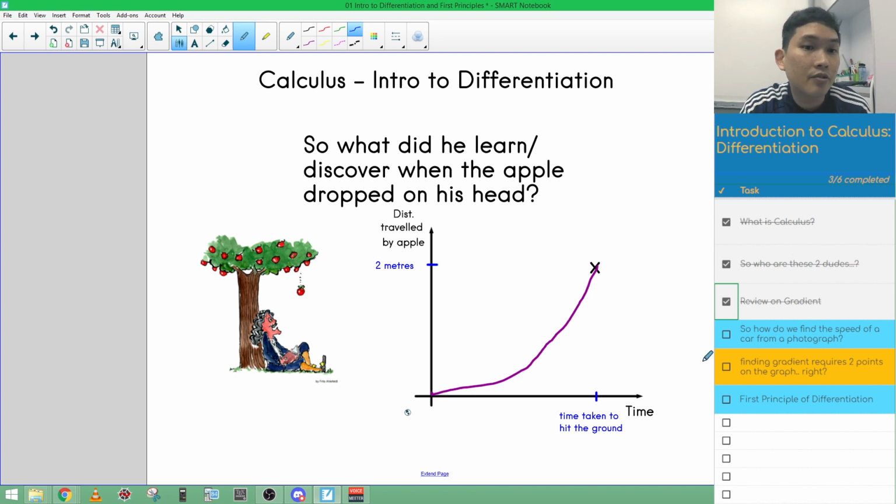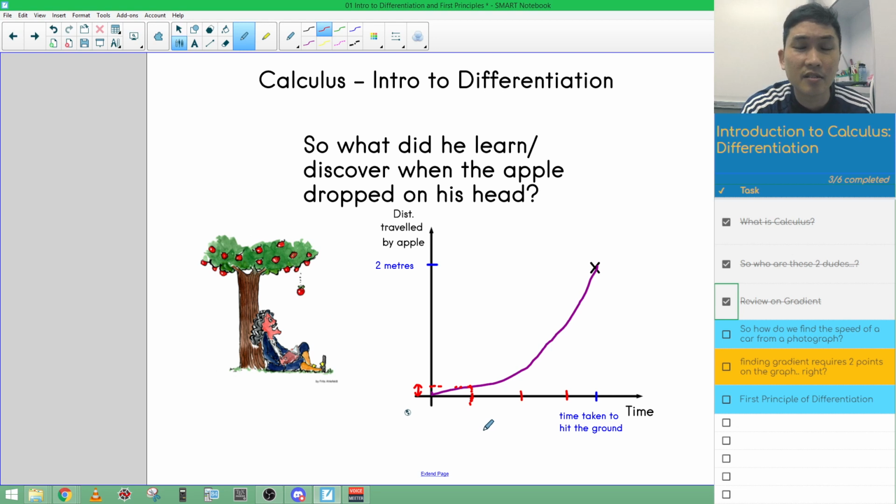And let me convince you why this is the correct shape of the trajectory. What I'm going to do is split the 1 second up into 4 portions, into quarters. And what we can do is take a look at the distance traveled in each quarter. So in the first quarter, from 0 to 0.25 seconds, this was the distance traveled by the apple or the golf ball.